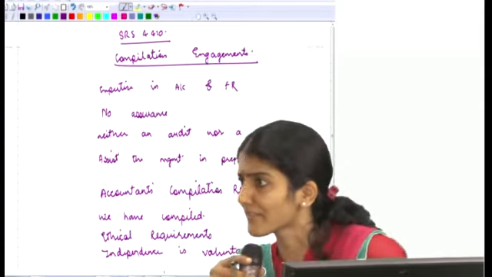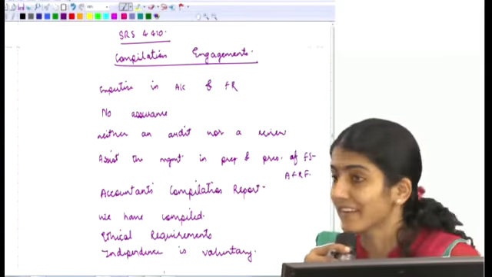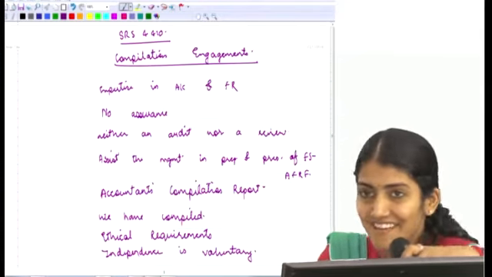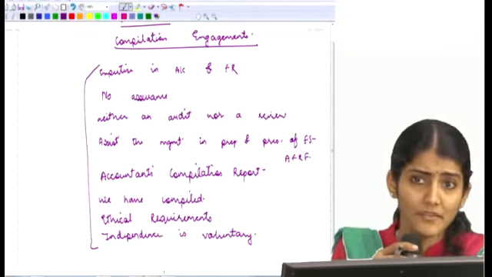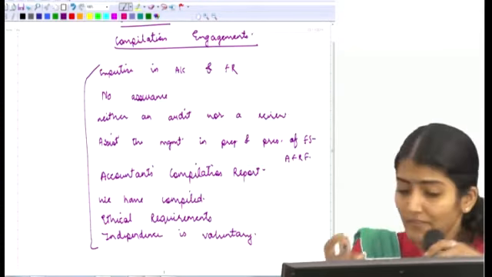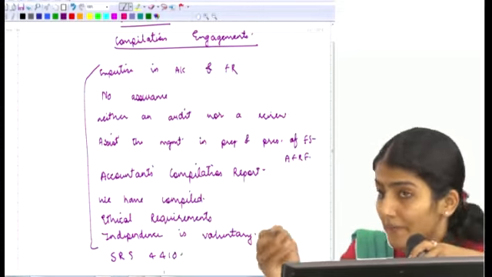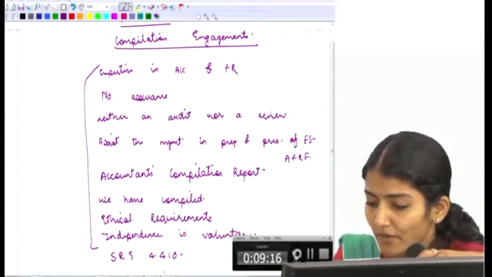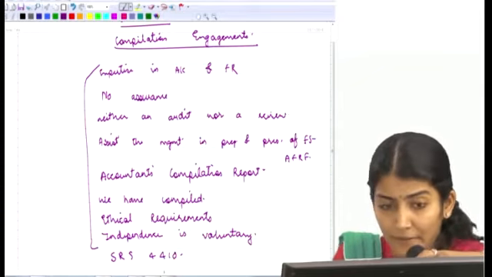And you're not a compiler. A person doing audit is auditor, person doing compilation is compiler? No, you can't say that. You understand? Right. So this is just a summary. Then obviously what will I also write in my report? We have performed our engagement in accordance with SRS 4410 issued by the ICAI. That is also what we'll write in our report.